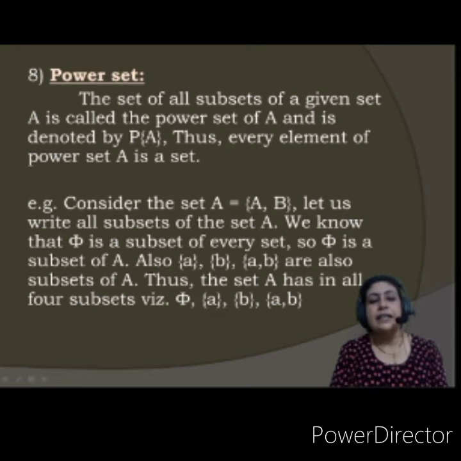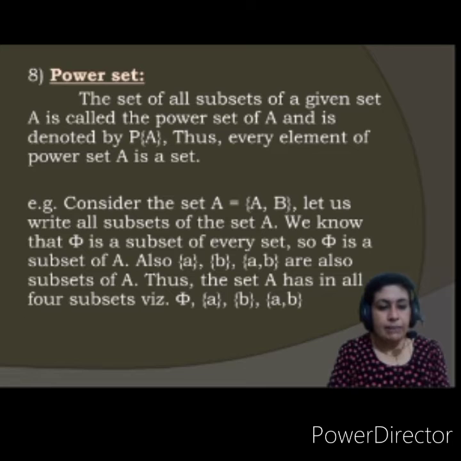Let us consider, I'll explain with the help of an example that will be easy. Consider the set A consisting of a and b. Elements should be written in small letters, right?